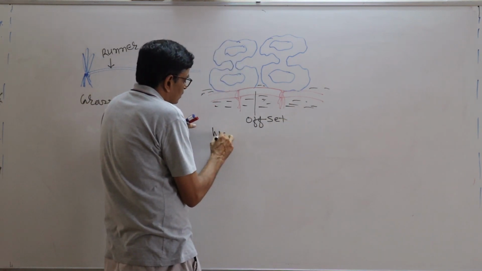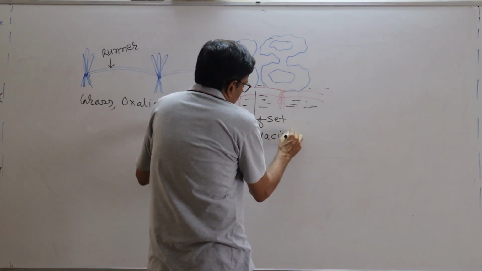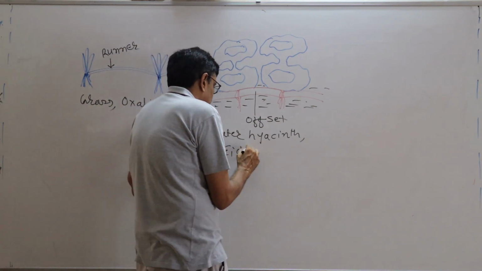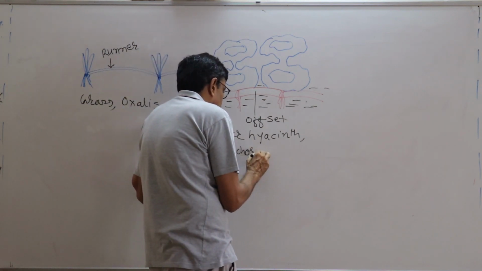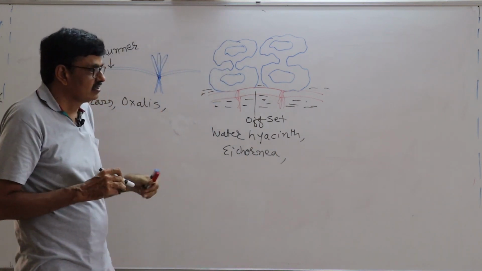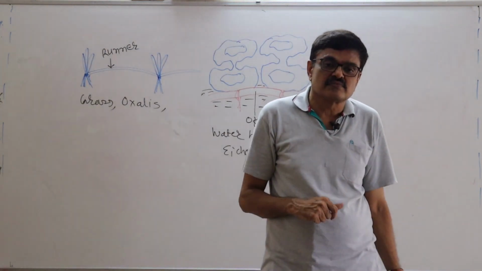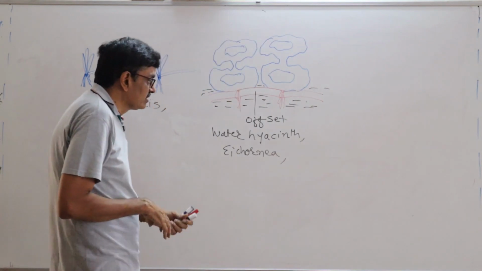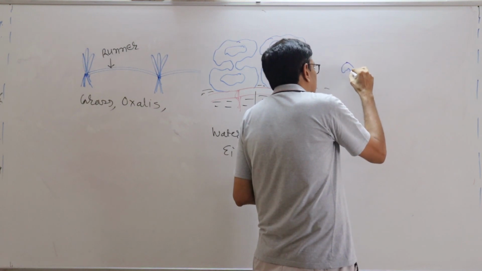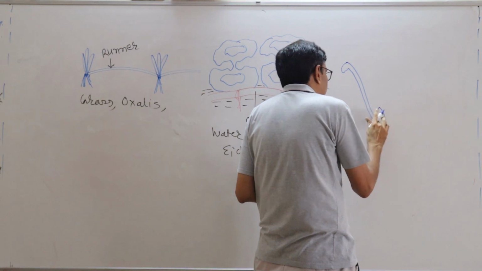In water hyacinth, or Eichhornia, this kind of plant is there. That's why we can say it's an aquatic weed which spreads over the entire aquatic habitat. Then after that we can say stolon, like in strawberry as well as in fern. What happened?